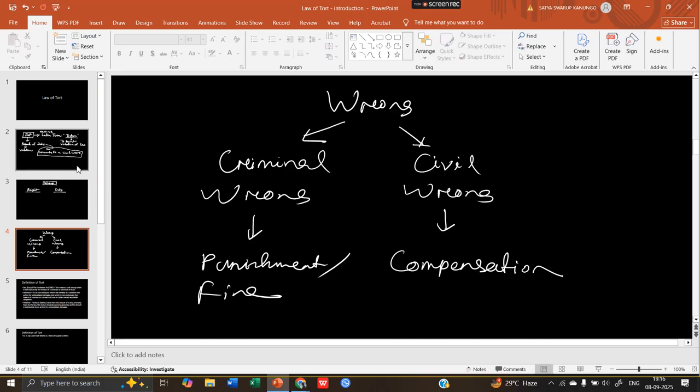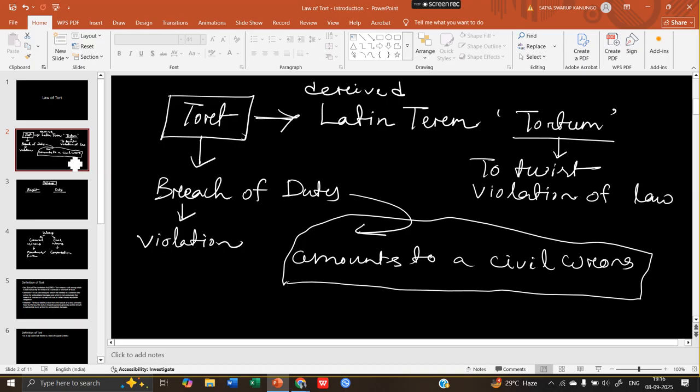So where we are is that a breach of duty must amount to a civil wrong. Only when we can include certain breach of duty in the law of tort, when the result from that breach of duty indicates a civil wrong. So for criminal offences, there is no provision in the law of tort for compensation. Okay, in criminal cases, we have to ask.